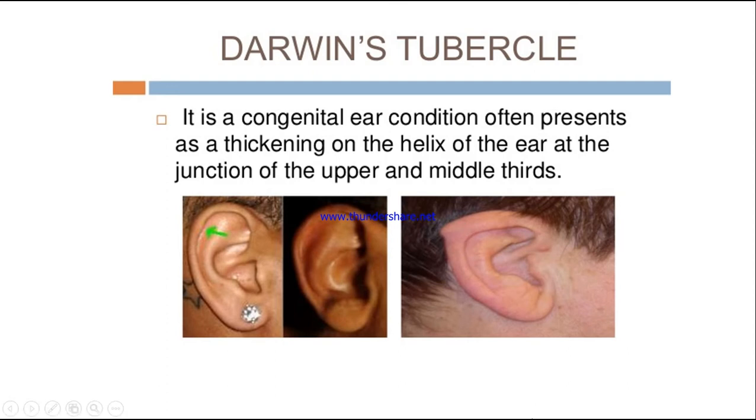Here also there is thickness. So this is also very thick. The helix part of the ear is very thick, and this is called Darwin's tubercle. This thickness is present in the upper and middle third, so the upper region of the ear and the middle portion. These are the areas where there will be thickness of the helix. This is called Darwin's tubercle.